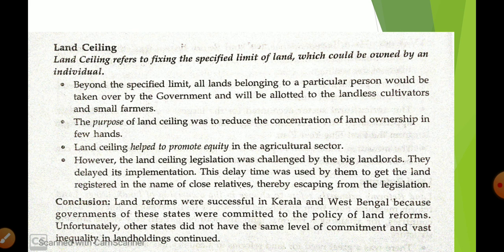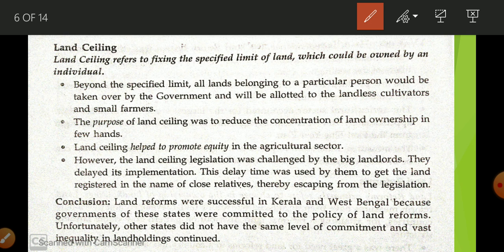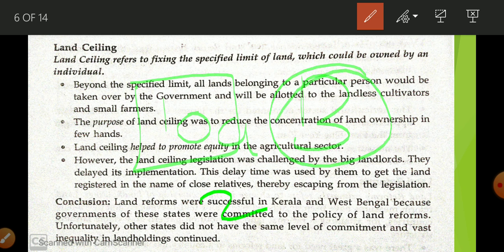Now suppose the government has decided that any person in UP can have only 10 acres of land at maximum. Now suppose there is a person B who has 20 acres of land, so obviously he has more land than the fixed amount.